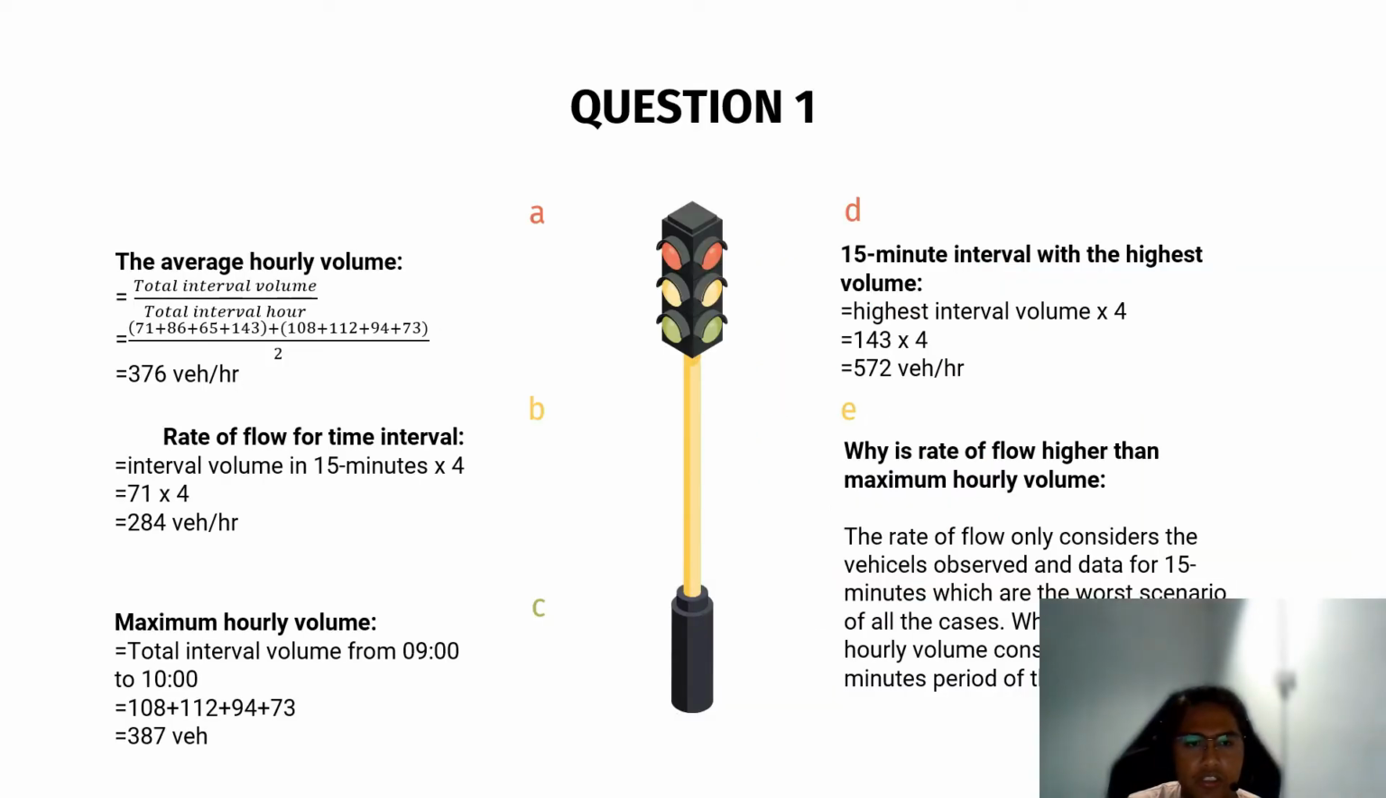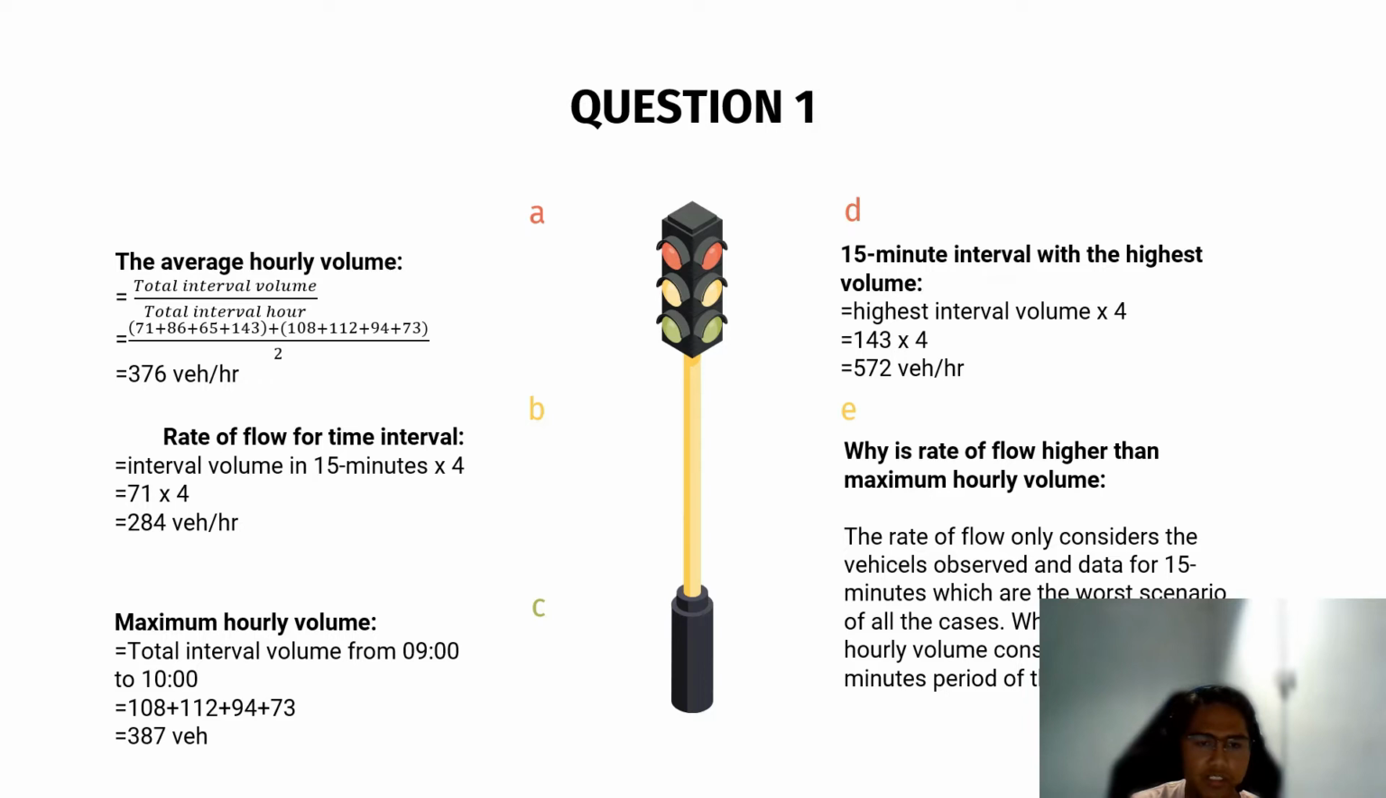For question A, which is the average hourly volume, we just have to put the formula, which is total interval volume per total interval hour. So we have 71 plus 86 plus 65 plus 143 plus 108 plus 112 plus 94 plus 73 and divide by 2. So we'll get 376 vehicles per hour. For question B, which is rate of flow for time interval, the formula is interval volume in 15 minutes multiplied by 4. So the interval volume in 15 minutes is 71. Multiply by 4, we will get 284 vehicles per hour.